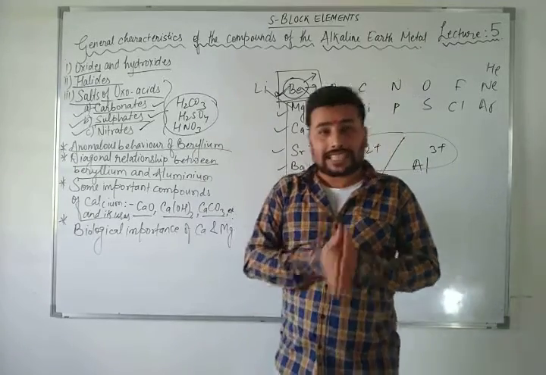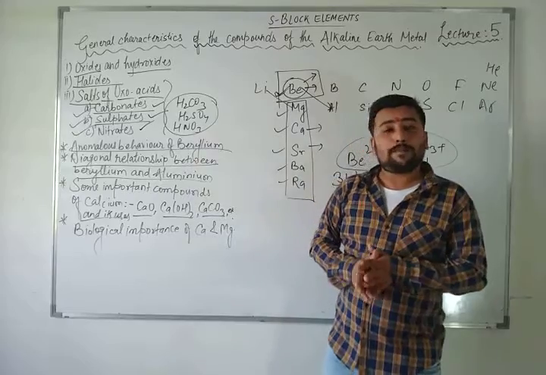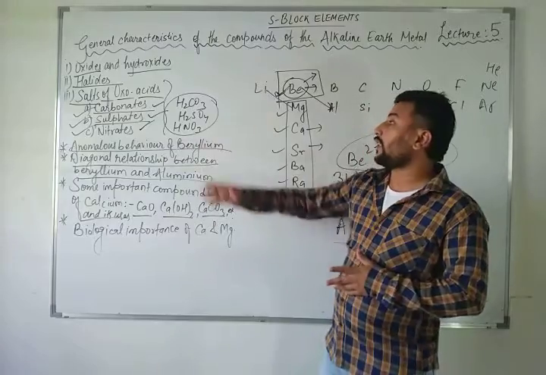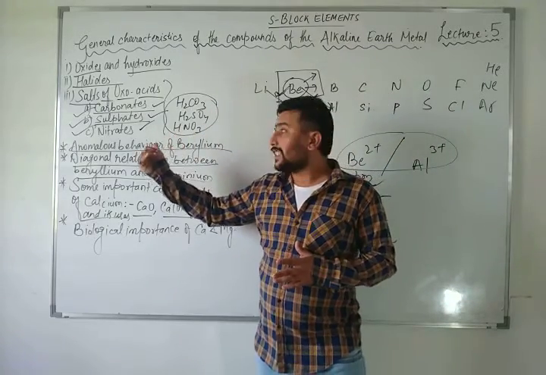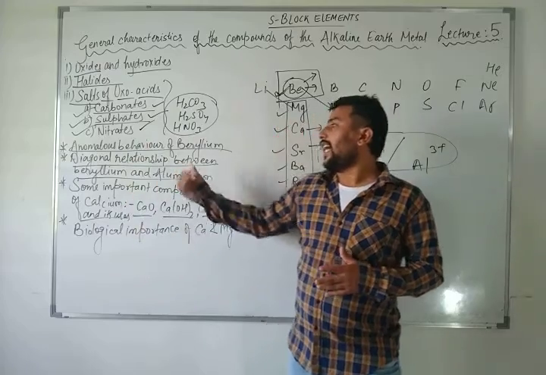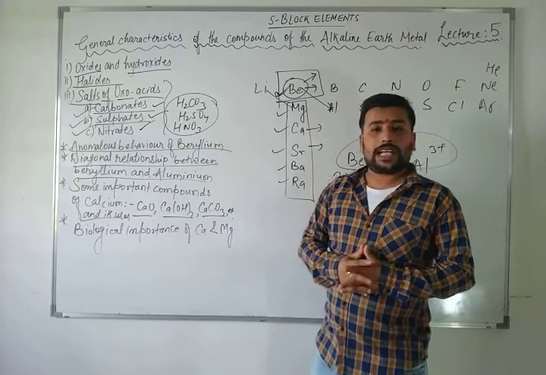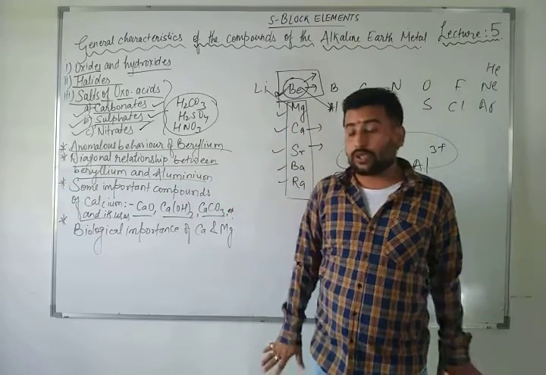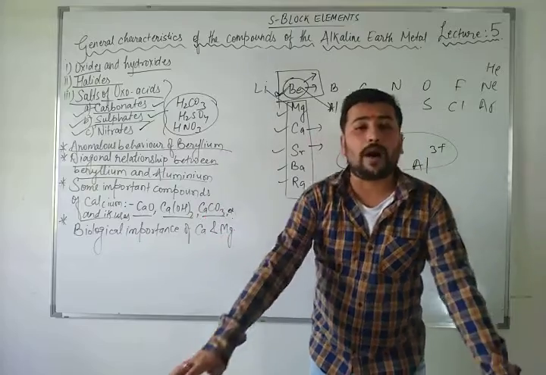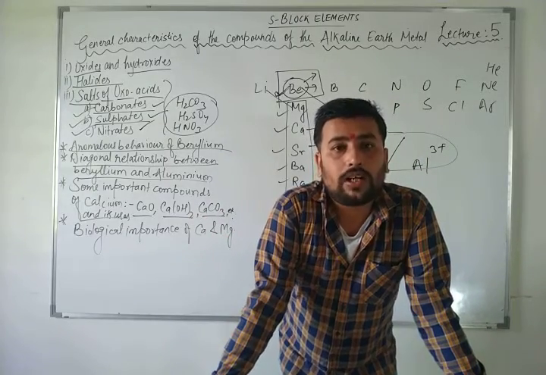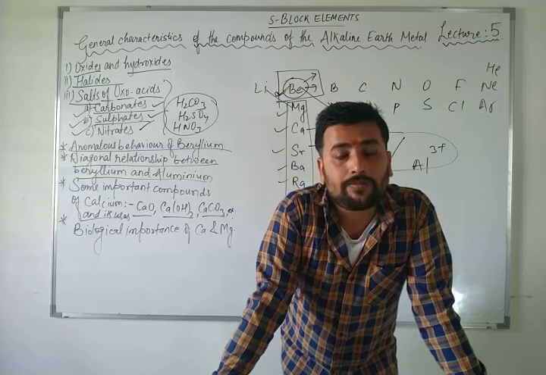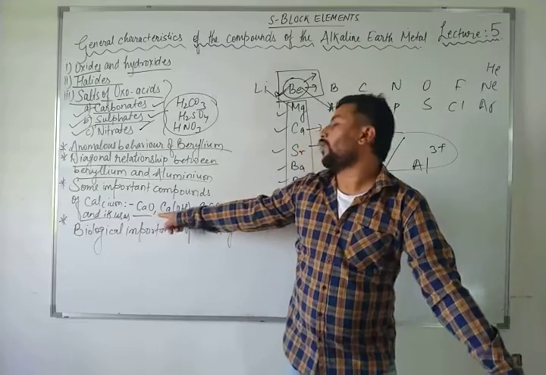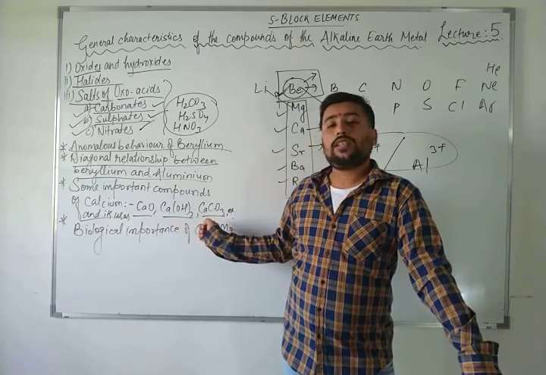In this video we have discussed the general characteristics of the compounds of alkaline earth metals: oxides and hydroxides, halides, salts of oxoacids such as sulfates, carbonates and nitrates, anomalous behavior of beryllium, and the diagonal relationship between beryllium and aluminium. So this was our topic in this video. In the next video I will show you the important compounds of group number 2, alkaline earth metals, such as calcium carbonate, calcium oxide and calcium hydroxide, where calcium oxide is known as quicklime, and also slaked lime and marble.